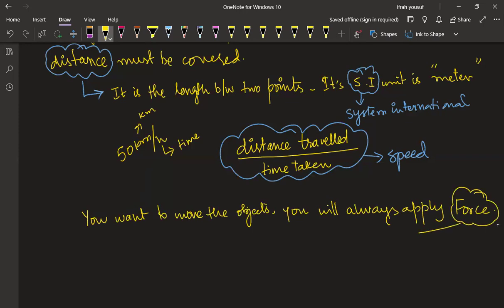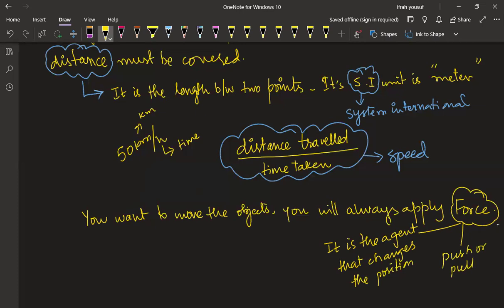Okay, so what is force? How can I explain it? You can say it is the agent that changes the position. Either we can say this, or we simply say it's a push or pull.